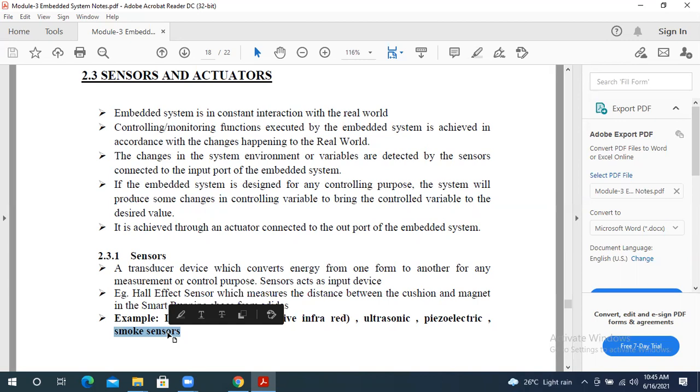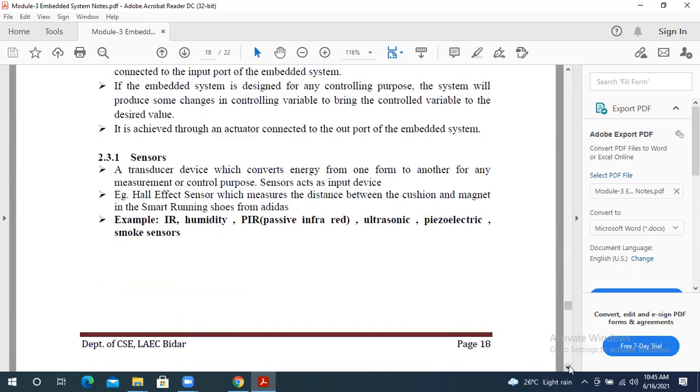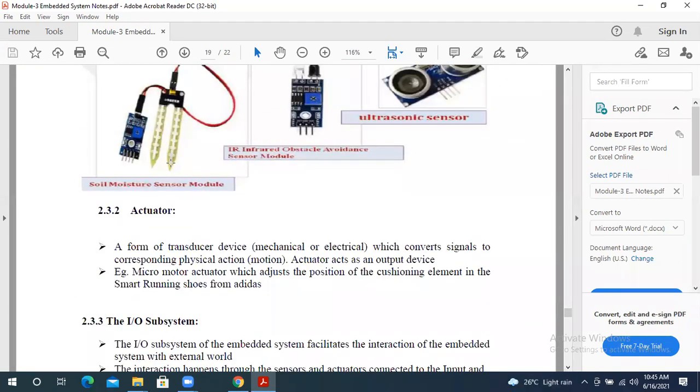So this is regarding all the input devices. Always they prefer to use sensors only, because a sensor converts energy from one form to another form. Okay, so this is regarding the sensors. Next we'll discuss some examples.